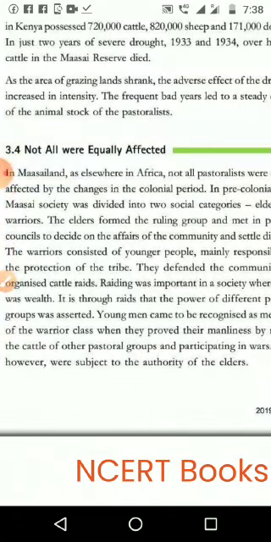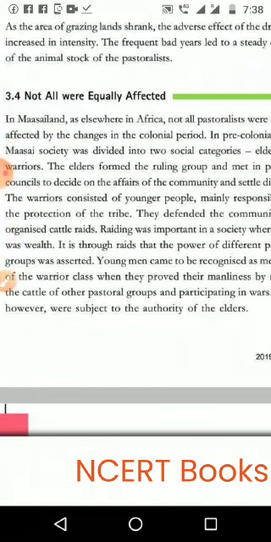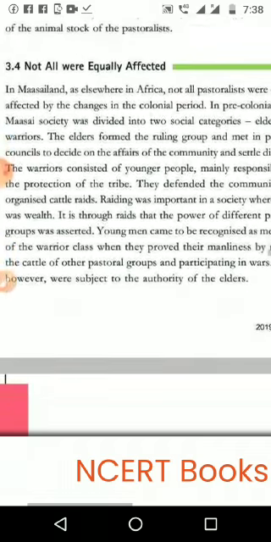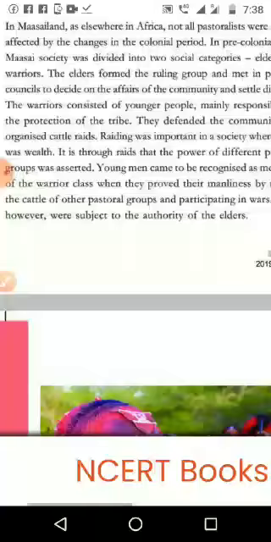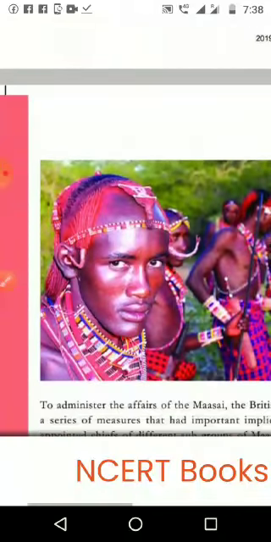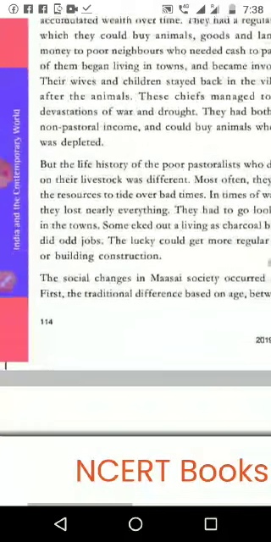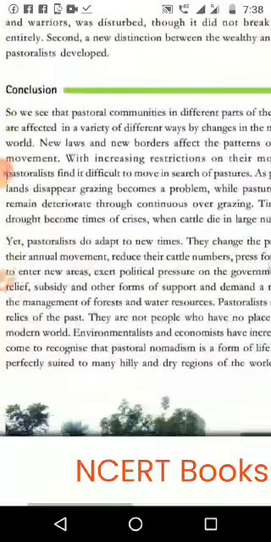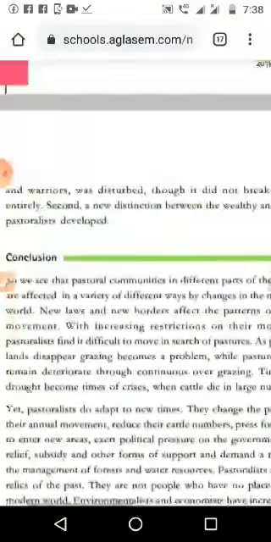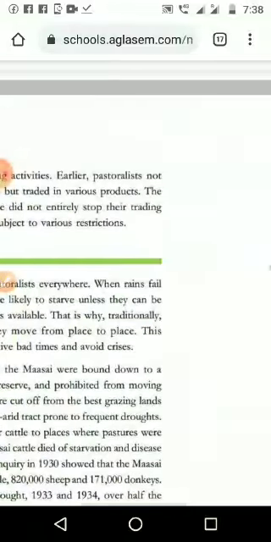Not all were equally affected. Even in India, not all people were affected equally, because those who were using the forest got the maximum problem, and other people did not get that much problem and were never affected that much. Then comes the conclusion of the lesson. So let us see one by one from the introduction.